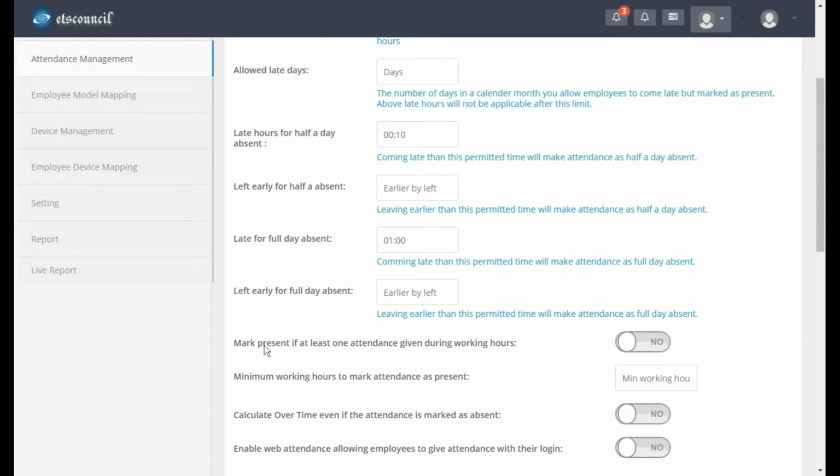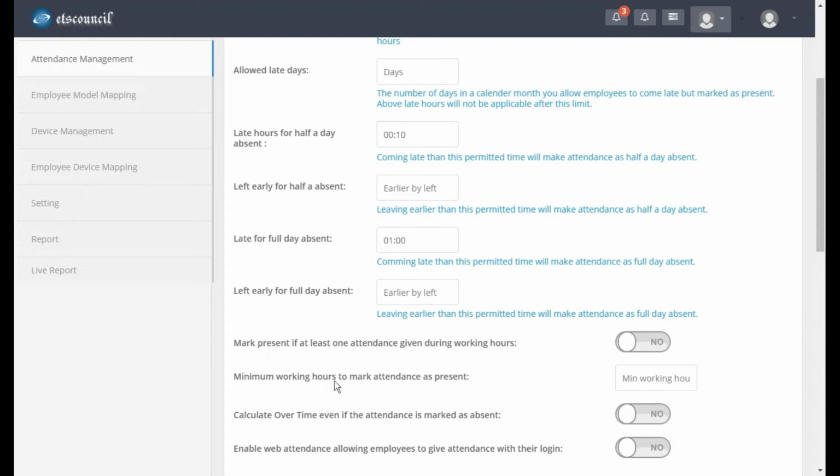That one attendance should be marked between the start and end time. So if you don't have any start and end time, and you want to mark present when the person comes in anytime and gives attendance, make the start time 00:00 and end time 11:59 p.m.